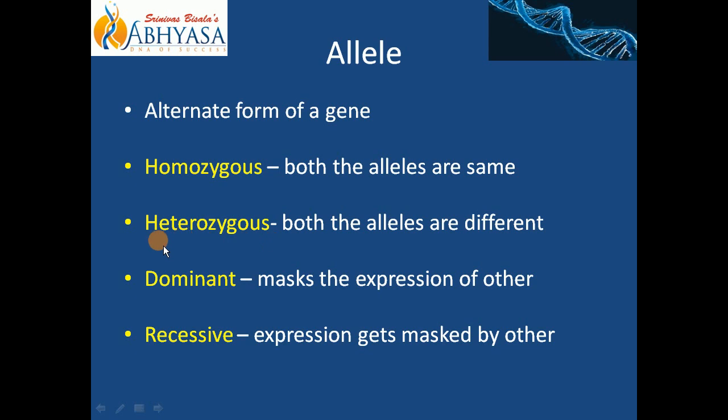Now in case of heterozygous, the allele which is getting expressed, मतलब अभी हमने देखा जो प्रोटीन में ट्रांसलेट होता है उसको हम बोलेंगे एक्सप्रेशन. Understood? So the one which is getting expressed, that allele will be called as dominant, and the allele which is not getting expressed is your recessive allele. Expression of recessive allele gets masked by other allele. Other allele कौन सा रहेगा? Dominant.